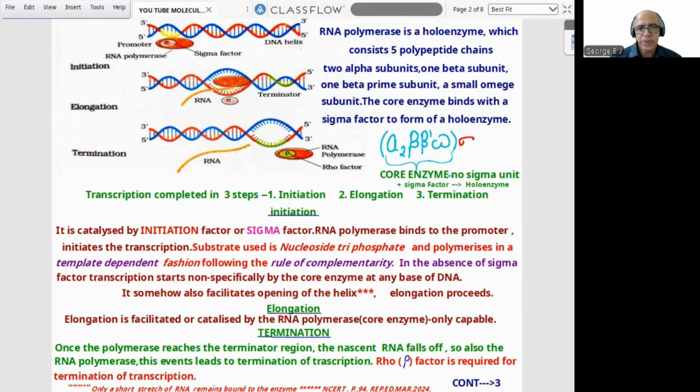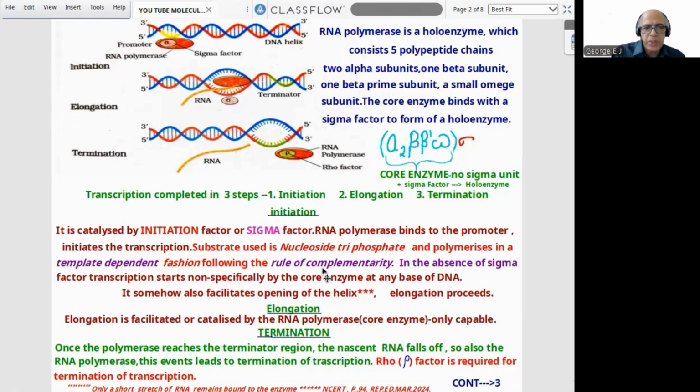For this, the substrate used is nucleoside triphosphate, and polymerases act in a template-dependent fashion, following the rule of complementarity, just like DNA duplication. This is important for the exam, from NCERT. That is why I wrote everything there with different colors.